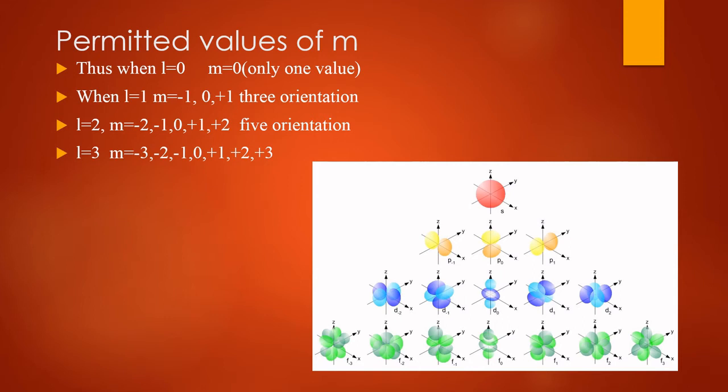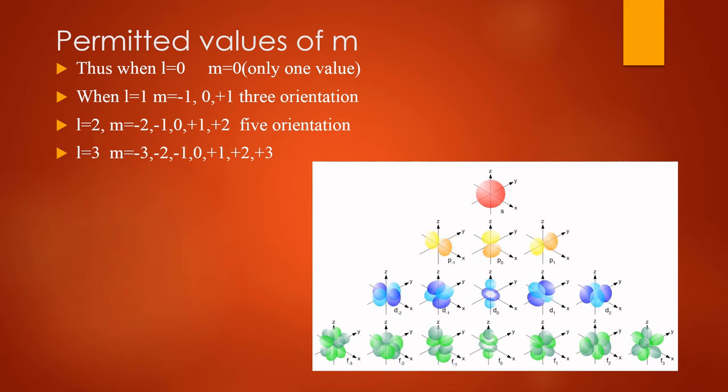When l equals 1, there are three values of m having three orientations. Like here is an s orbital, here is a p orbital having three orientations, Px, Py, Pz. In case of l equals 0, m equals 0, there is one orientation which is of s orbital, s subshell, which is having one orientation. But in case of p orbital, if l equals 1, m is having three orientations like Px, Py, and Pz.